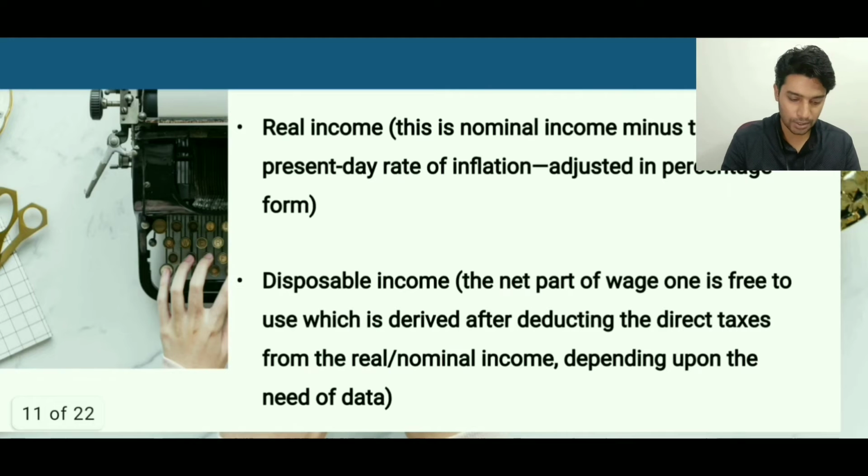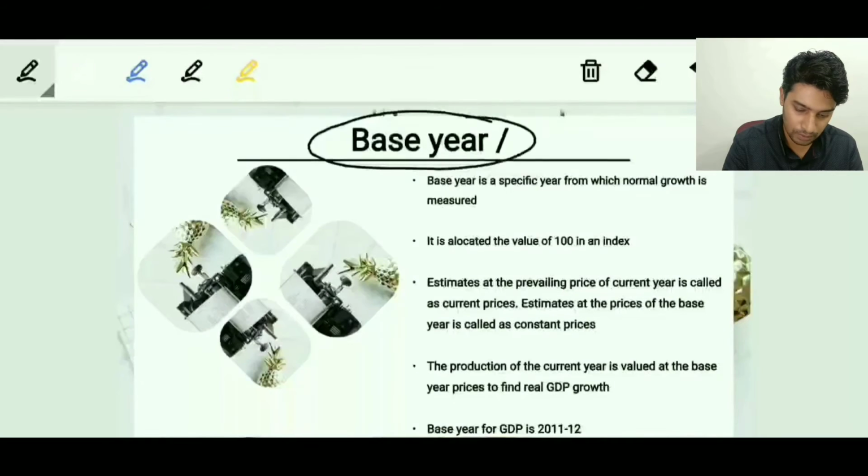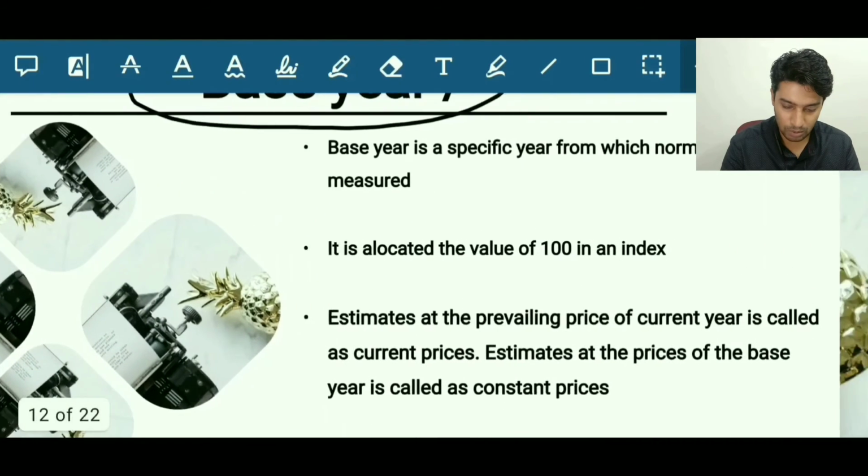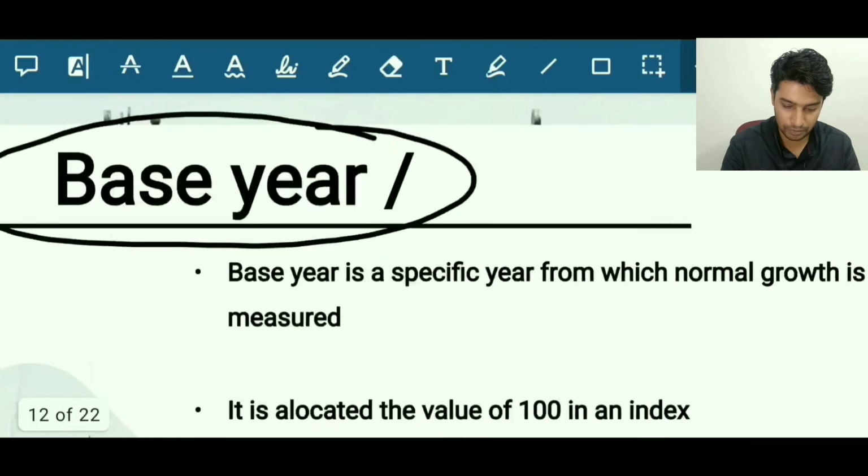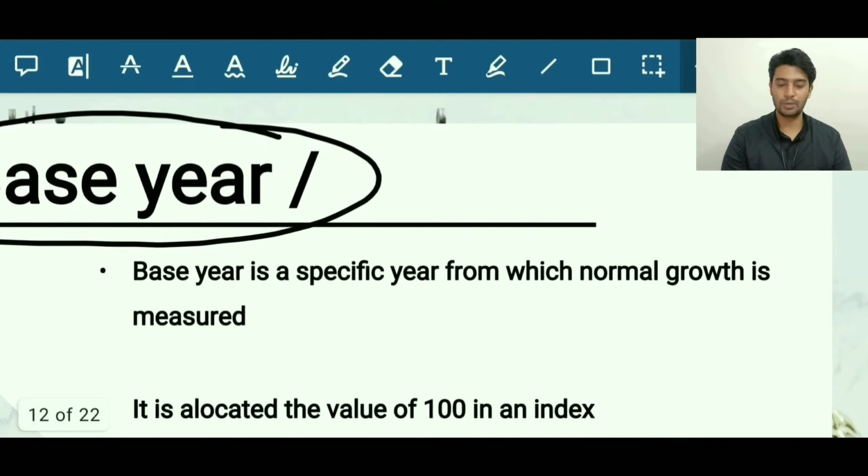Now let's try to understand the concept of base year. Before going into more detail, we have to think about one particular topic first: GDP. We have already discussed GDP, and from that definition you know it is the sum total of the final value of goods and services produced within the domestic boundary of a country within a specified year.